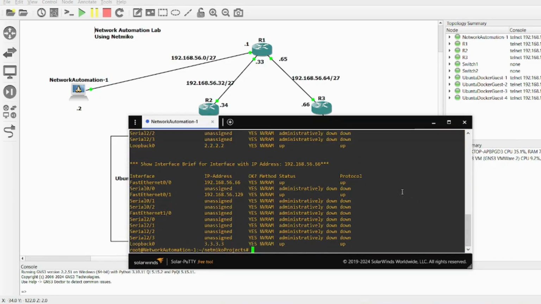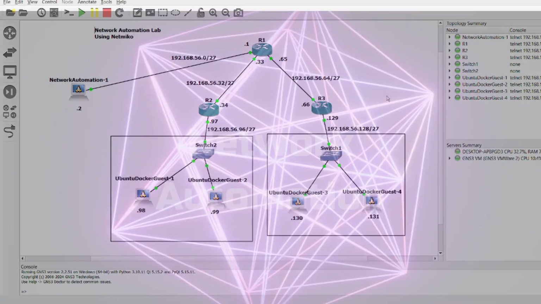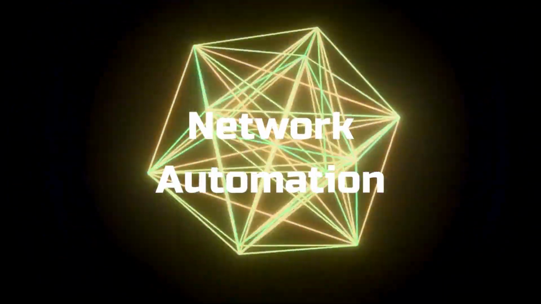Lastly, router 3. The IP addresses are matching the topology and the loopback is configured. I can see that the interfaces are up. That's awesome, and that's it. Using Netmiko is very beneficial, especially for large networks.